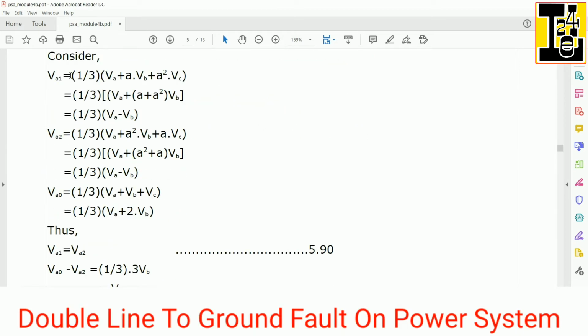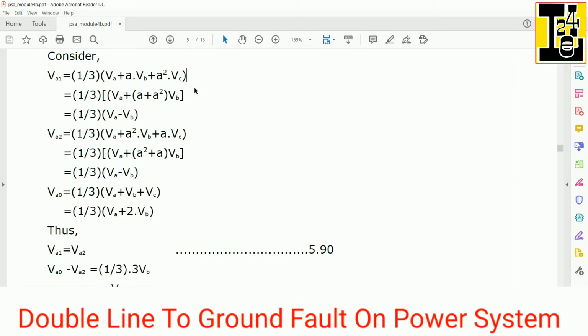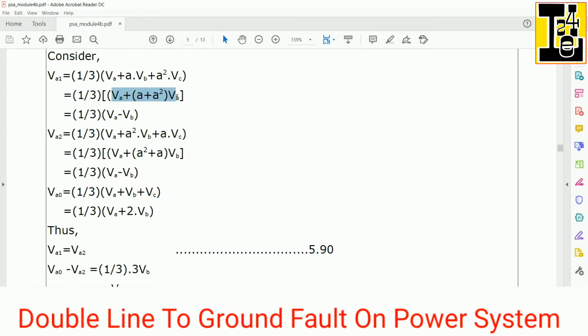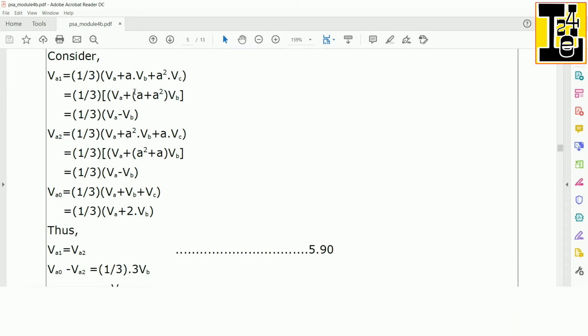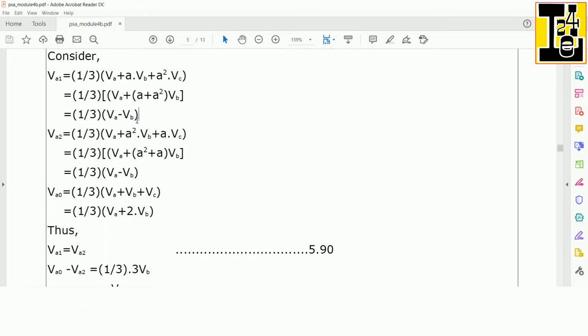VA1 is equals to 1 by 3 into bracket VA plus A VB plus A square VC. Substituting VC in terms of VB, we can write 1 by 3 into bracket VA plus (A plus A square) into VB, as VB is taken common here. We can substitute A plus A square as minus 1. So finally we can write VA1 is equals to 1 by 3 into bracket VA minus VB.